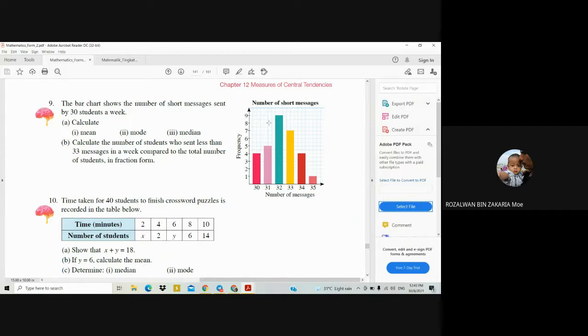So for 32 we have 9 students, 31 we have 5 students, 30 we have 4 students. So you have to add these, which is equal to 9 plus 5 plus 4. Then you divide by the total number of students, which is 30. So you will get 18 divided by 30. After you simplify, you will get 3 over 5. So the answer is 3 over 5.